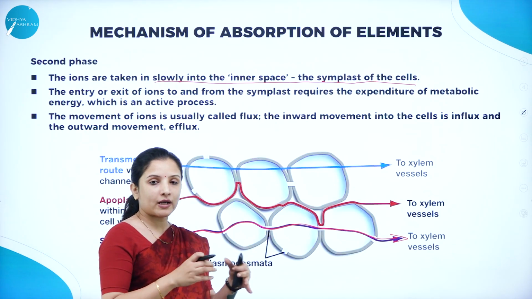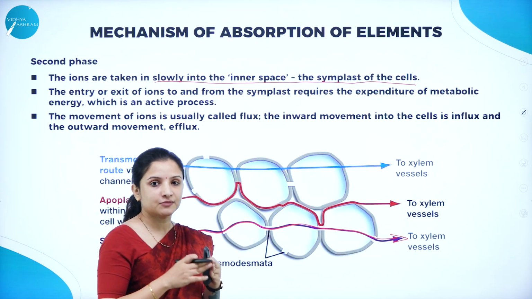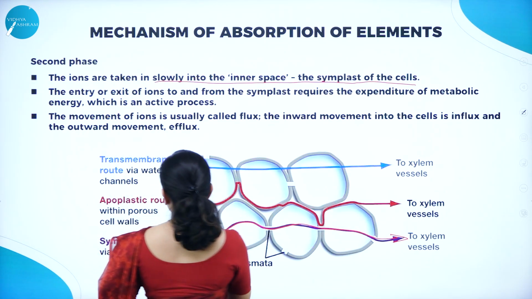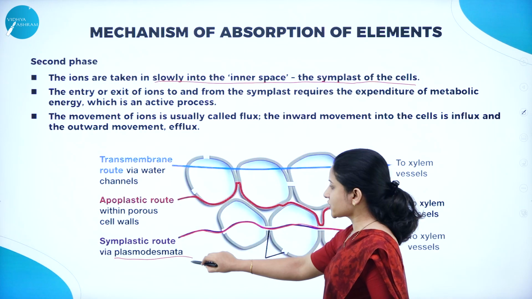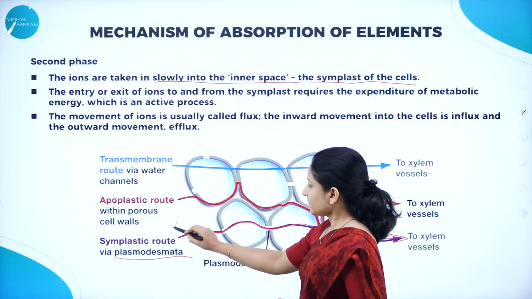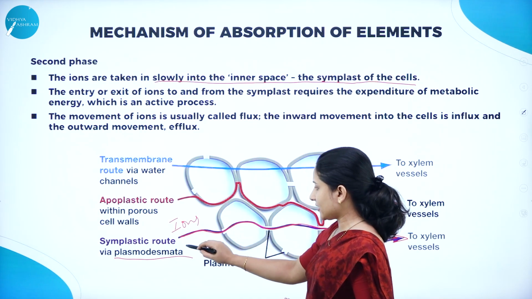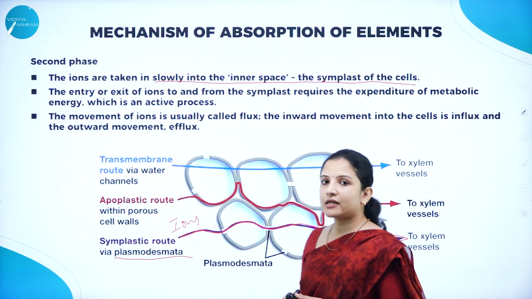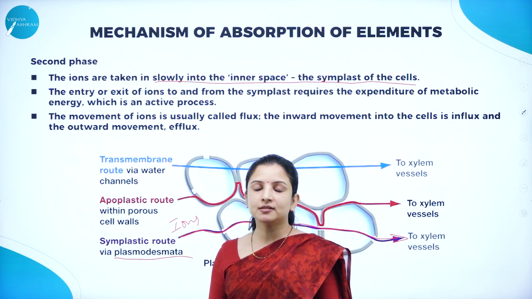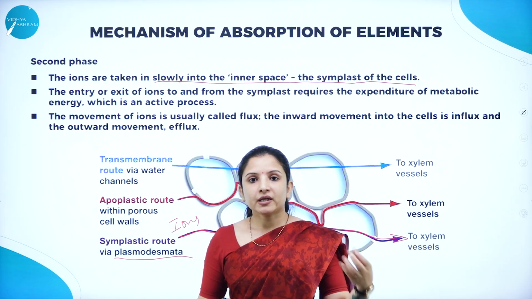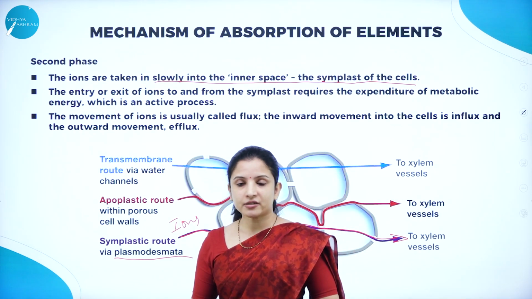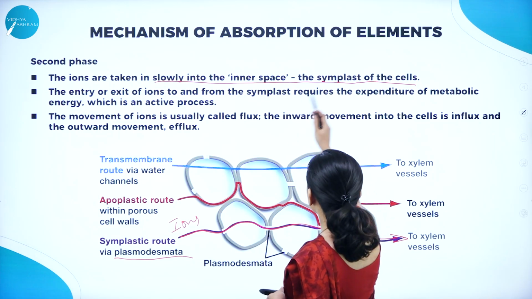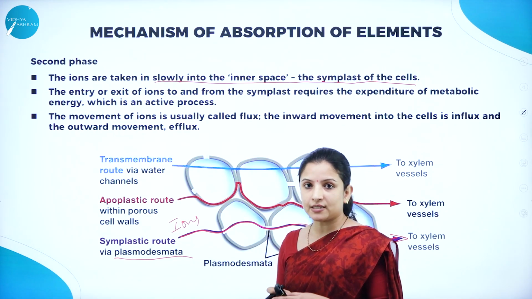We all know that one cell is connected to the other through plasmodesmatal connections, right? So through the plasmodesmata connection, the mineral ions will travel through the cell until they reach the xylem vessels. From the xylem vessels, they will be carried to the upper parts of the plant body. So that is how it occurs. So the ions are taken in slowly into the inner space, that is called the Symplast pathway.